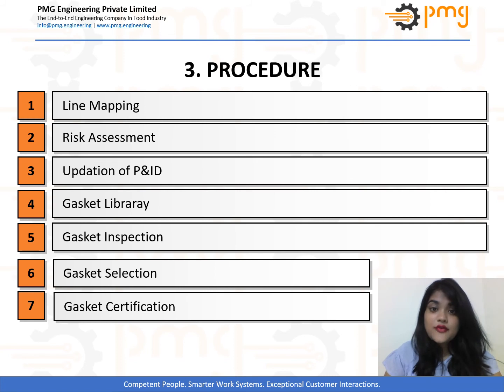Then the last step of gasket management is procurement of gasket certification. When all data for the gaskets is collected and identified, original equipment manufacturers must be contacted for providing food grade or phthalate-free certificates. In case the original equipment manufacturer is unable to provide a certificate for the existing gasket but provides a suitable replacement with certificates, then the gasket must be reordered from the original equipment manufacturer.